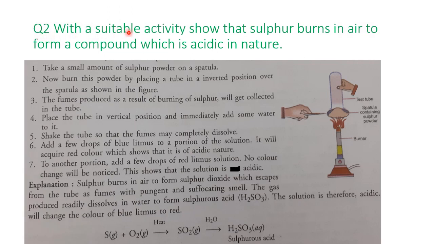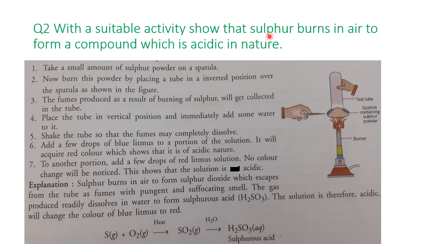Question number 2. With a suitable activity show that sulfur burns in air to form a compound which is acidic in nature. So children, you know very well sulfur is a non-metal, and whenever non-metals burn in air, they form corresponding oxides, and the oxides of non-metals are acidic in nature, and some of the non-metallic oxides are neutral.